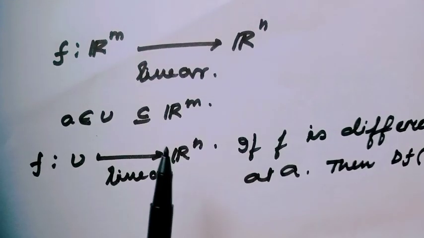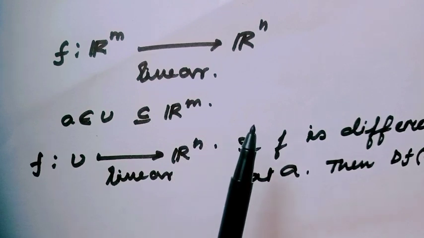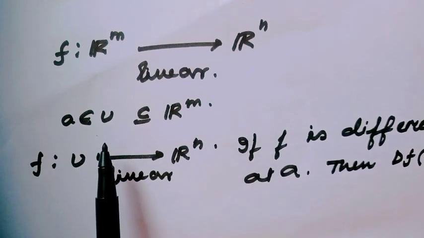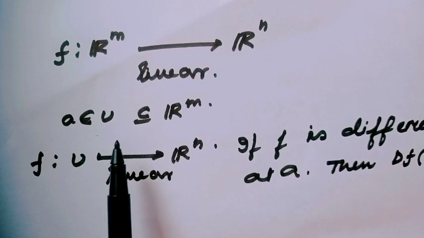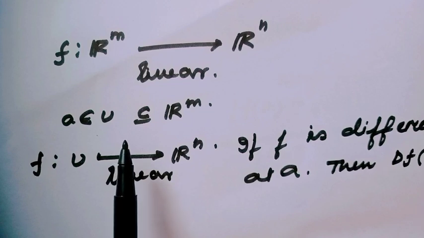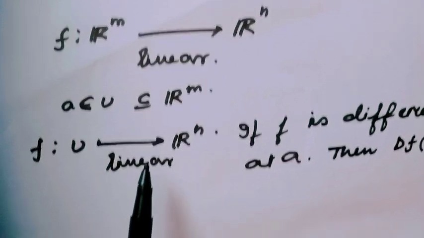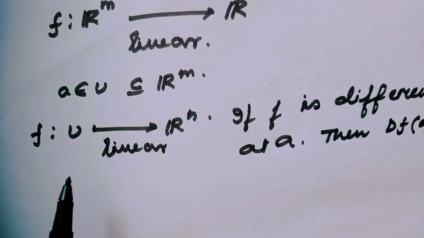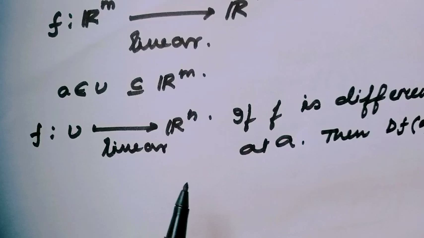I had seen in my earlier video a function from Rm to Rn, which is a linear function, and a point A. Now consider an open ball with center A, which will be a subset of Rm. Now consider a restriction of this function. Here the mapping A from U to Rn is a linear mapping.